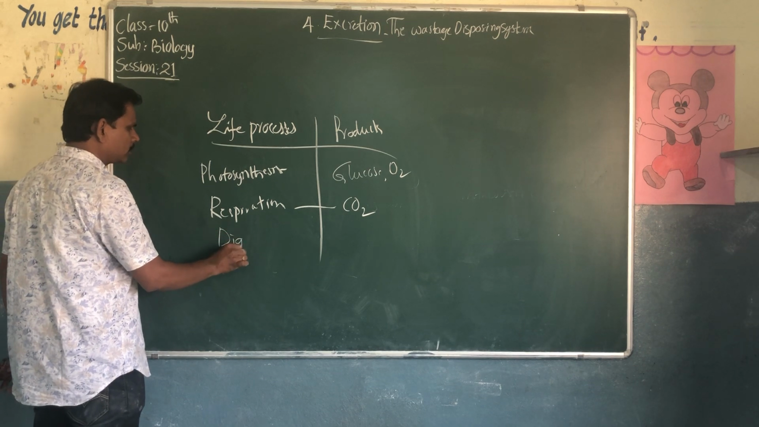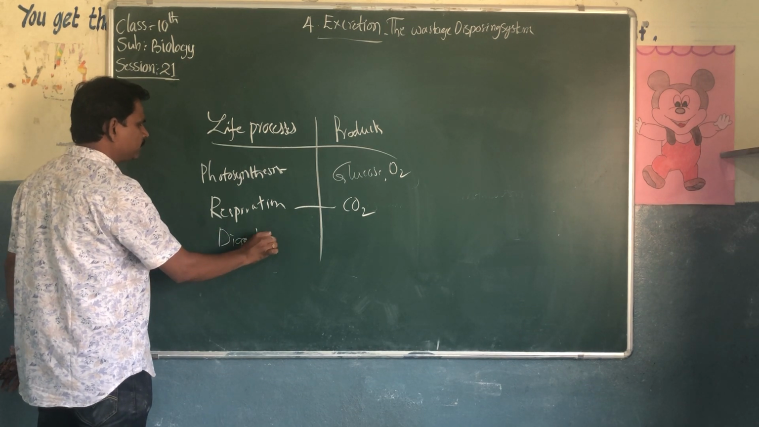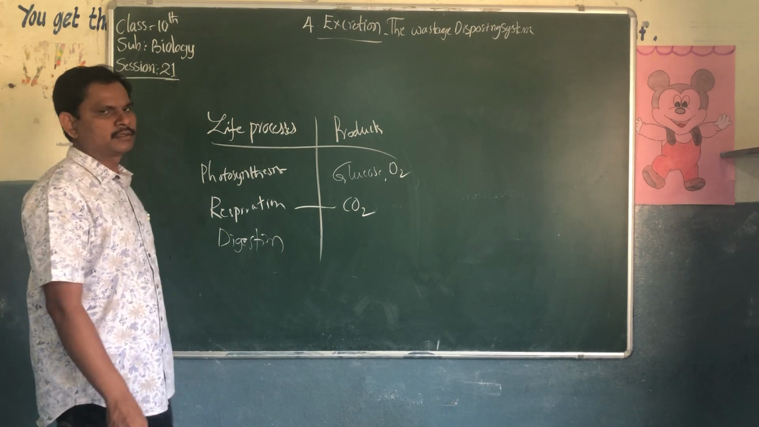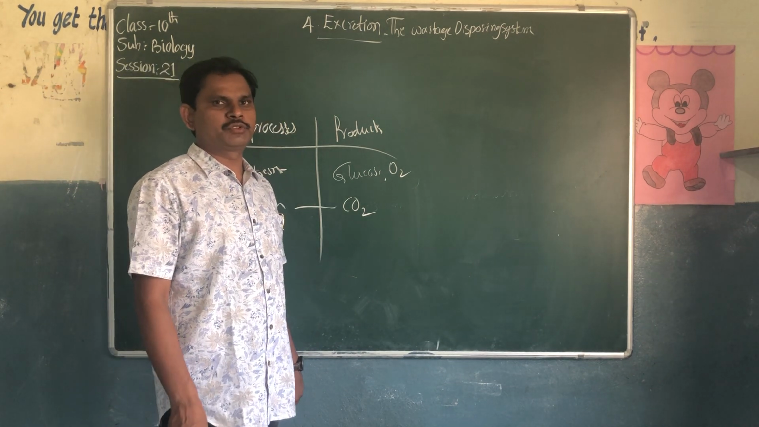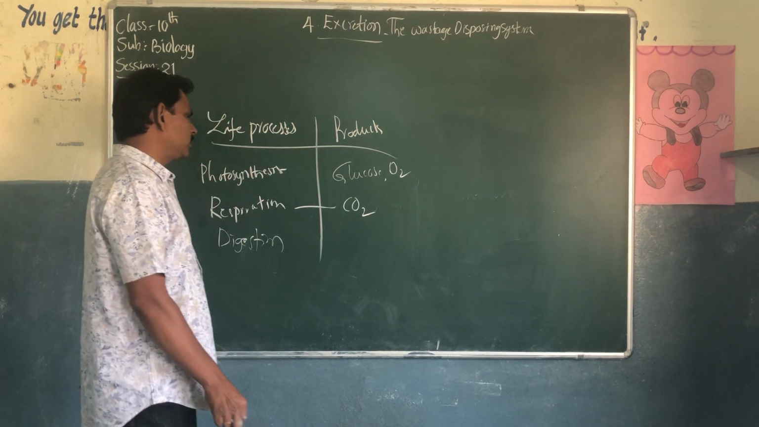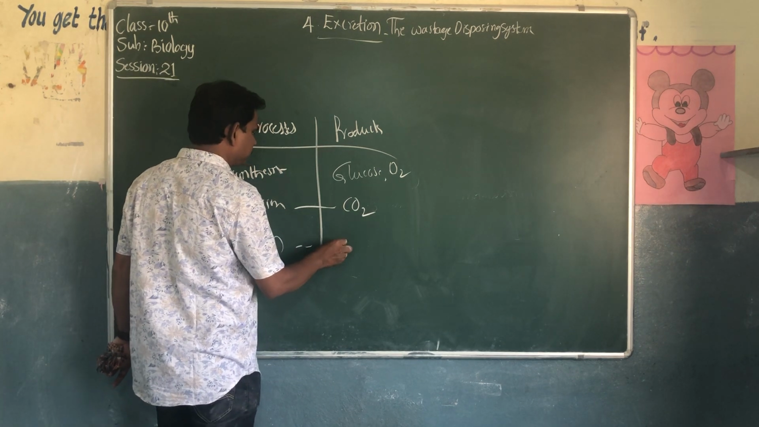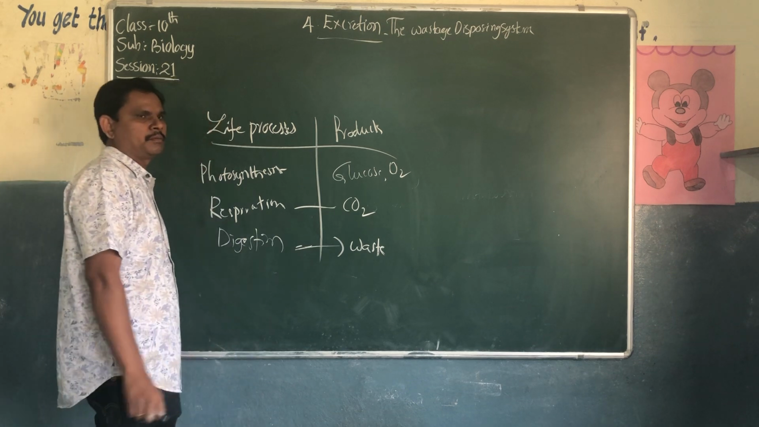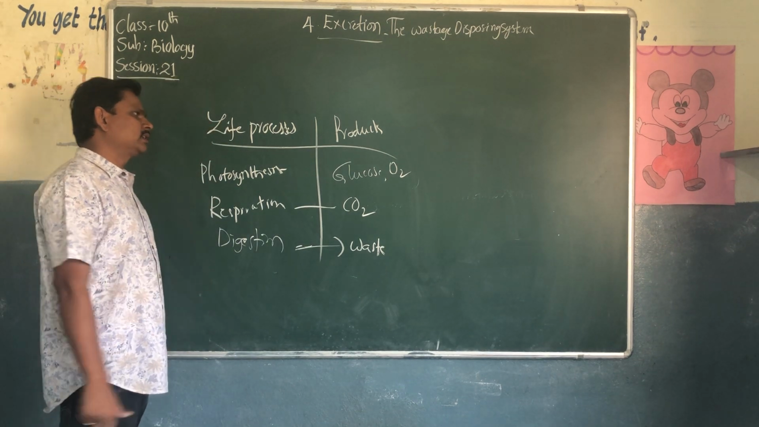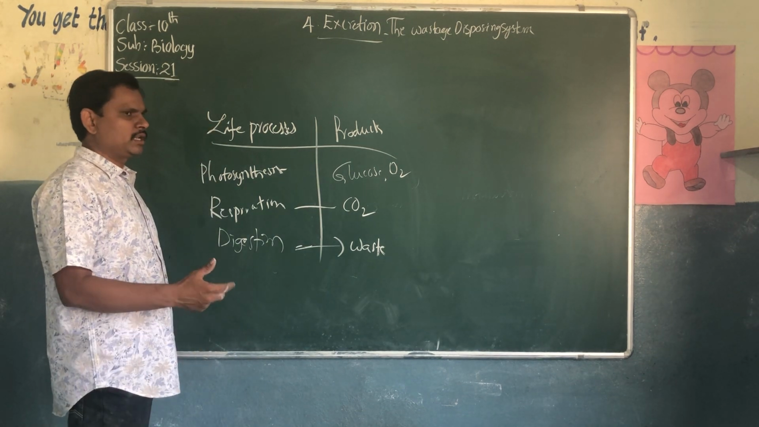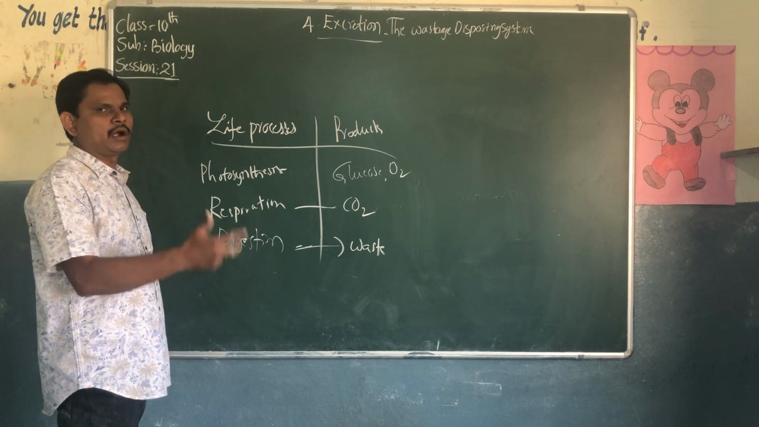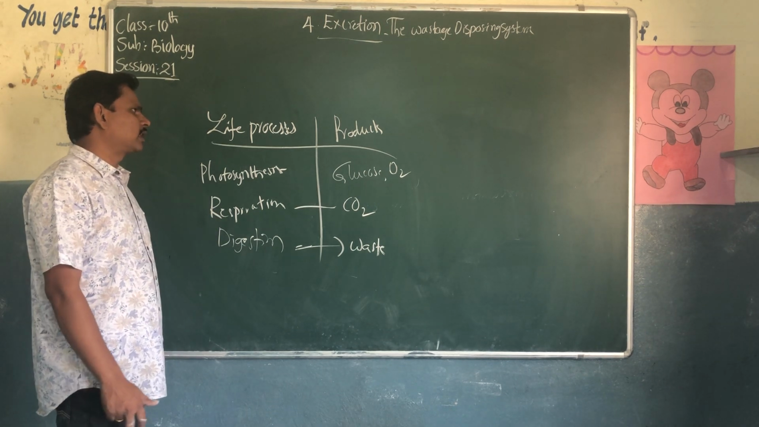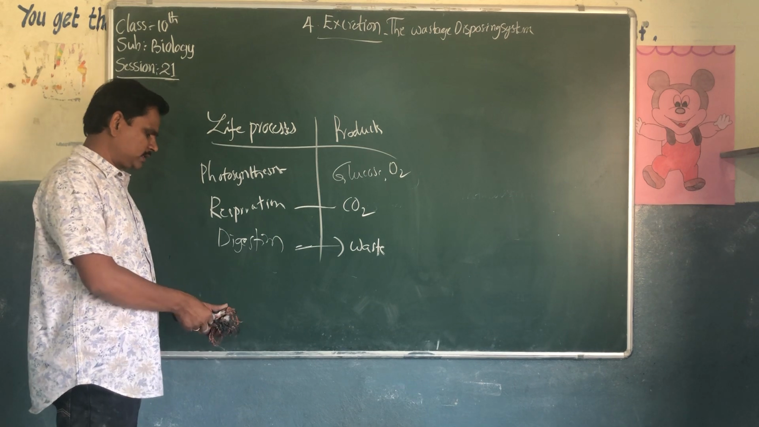Digestion. When digestion takes place in the stomach, food materials break down and the nutrients are absorbed. The waste materials have to be sent outside the body. Waste materials are the products, so they are released and have to be sent outside the body. These are life processes and products.